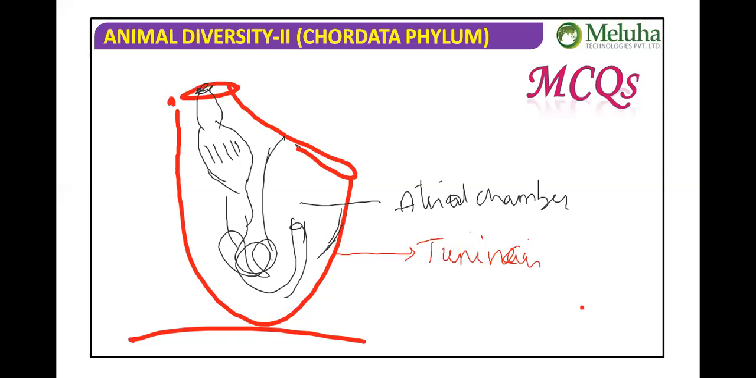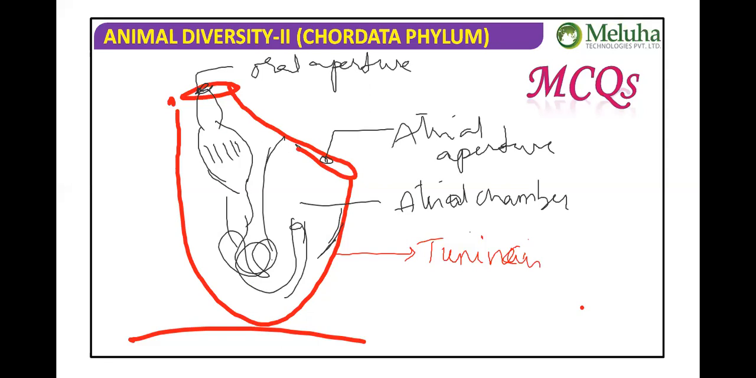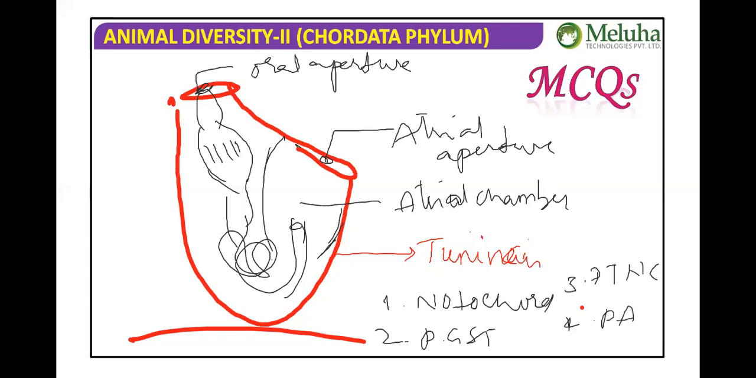We are not learning full details. So this is the atrial aperture or branchial aperture. Let's make it with new names: oral aperture, atrial chamber, tunicin. Next, our four chordate general characteristics: notochord, pharyngeal gill slits, dorsal tubular nerve cord, and post-anal tail. Just keep all four points in mind.